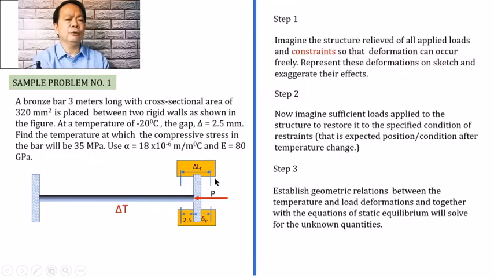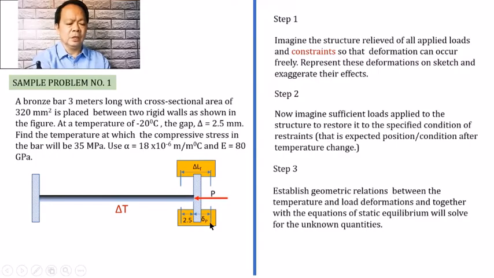And if you look carefully, imagine carefully, that the total deformation in the length of the material is the sum of two elements: the gap between the initial position of the bar and the wall, and the deformation caused by the internal force due to the change in temperature.